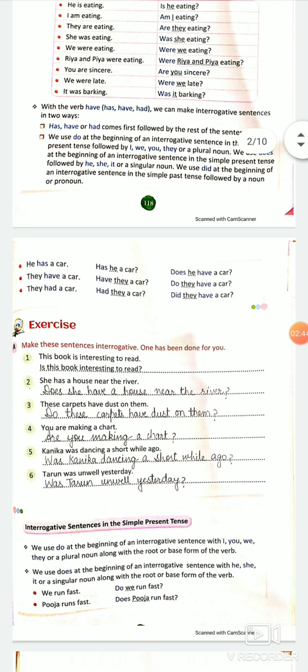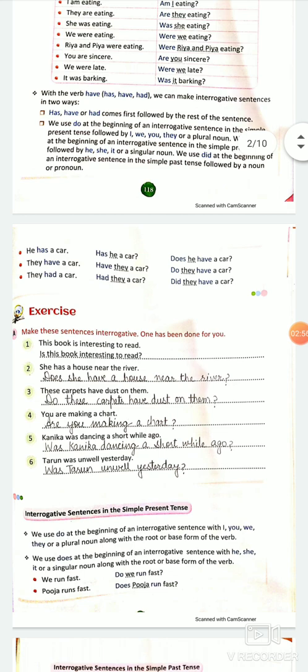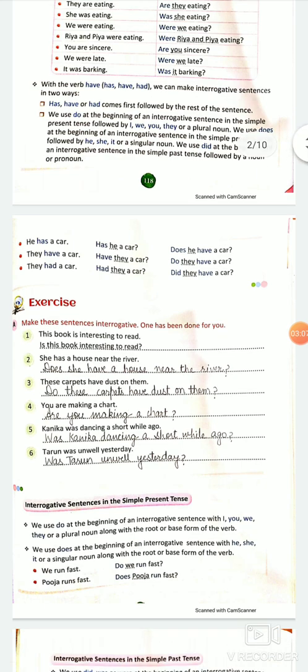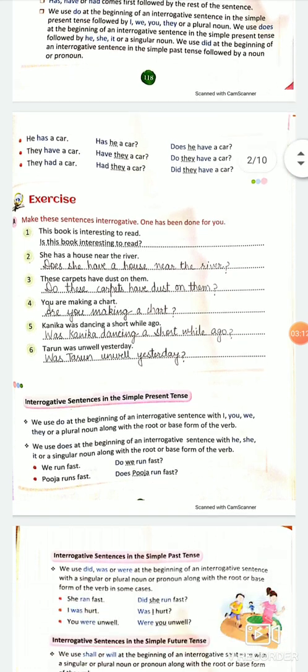See the example. He has a car. Now I can change it like, has he a car? It is simple. We are bringing the helping verb has forward, right? But there is another way. Does he have a car? Why have here? Because he is singular. They have a car. Do they have a car? They had a car. Did they have a car? Right?